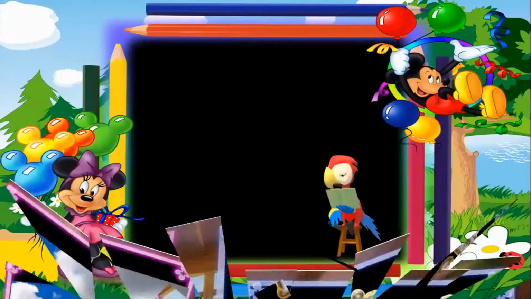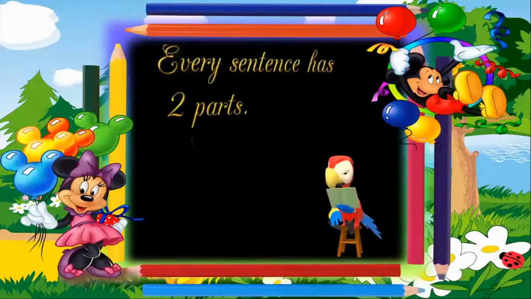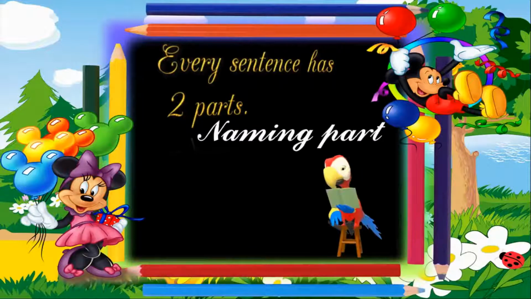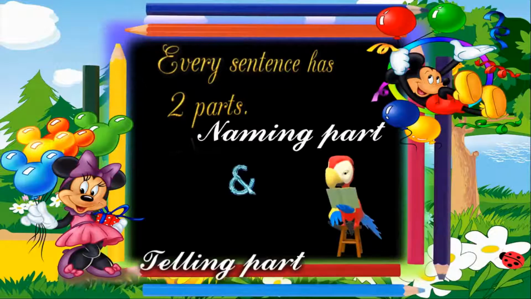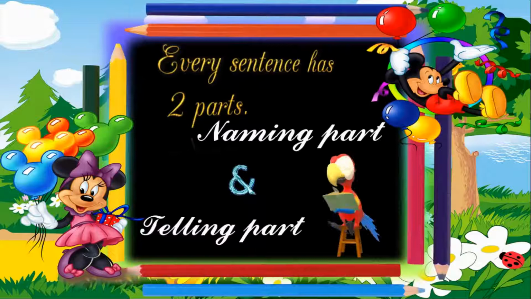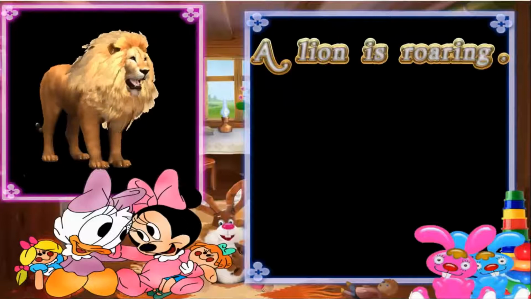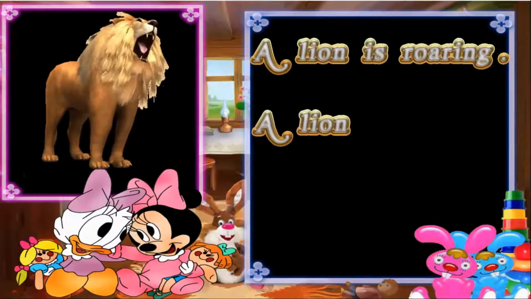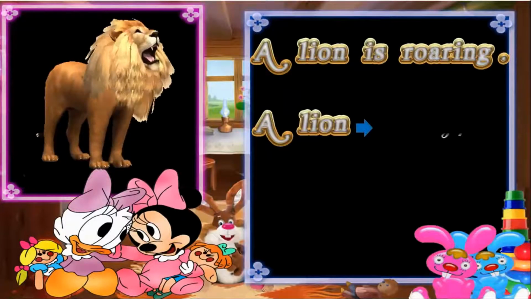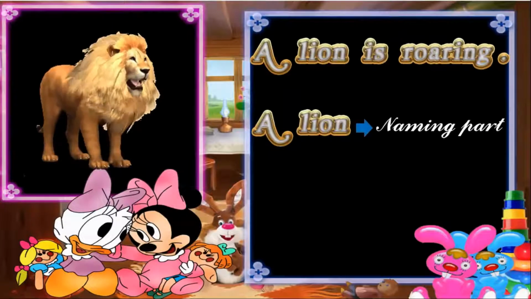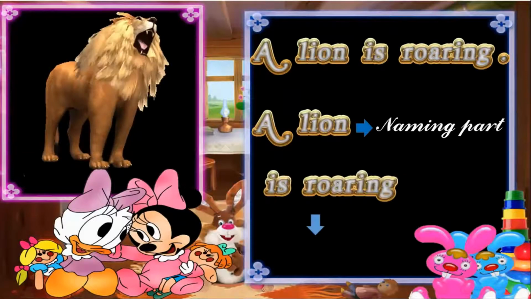From the last two examples, we learned that every sentence has two parts. They are naming part and the telling part. Let's see an example. Here we can see a lion and a sentence, a lion is roaring. In the sentence, a lion is the naming part and is roaring is the telling part.